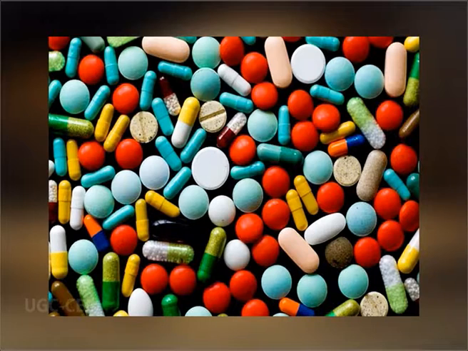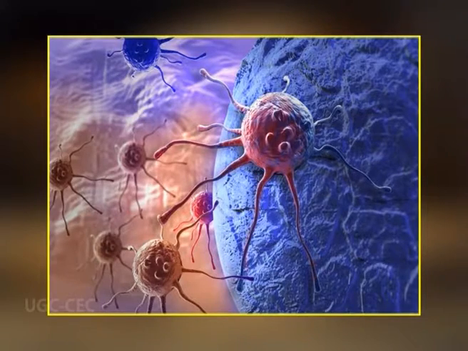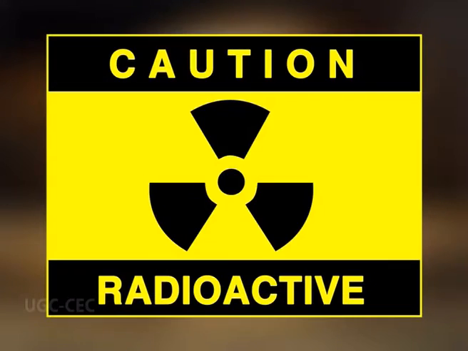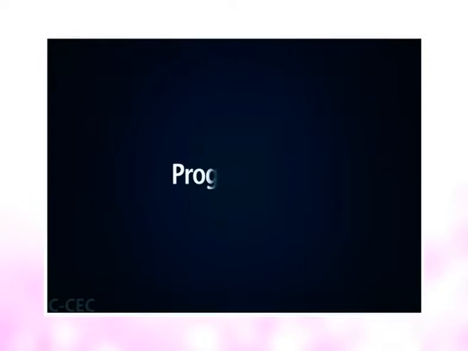Then is promotion. Agents such as hormones or some drugs cause further damage and are called promoters. Unlike carcinogens, promoters do not cause cancer by themselves but allow a cell that has undergone initiation to become cancerous. Some carcinogens such as exposure to large doses of radiation are powerful enough to cause cancer without the help of promoters. Then is progression.